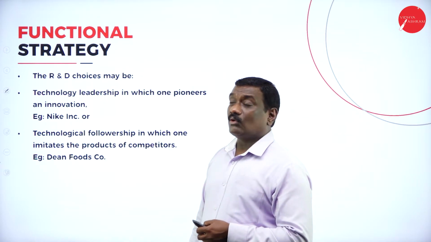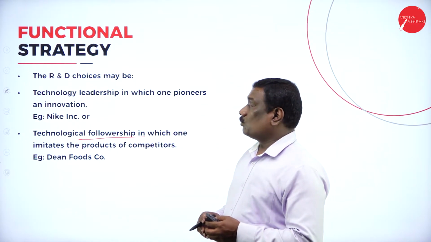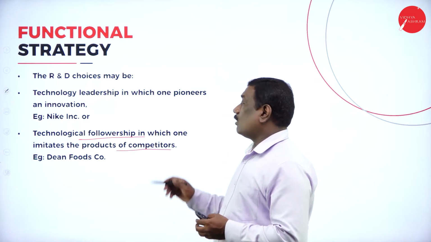Now there are some choices for R&D. Technological followership is one, in which one imitates the products of the competitors.